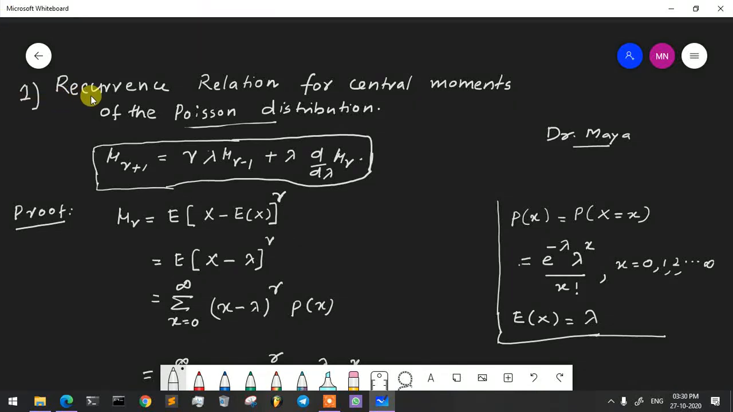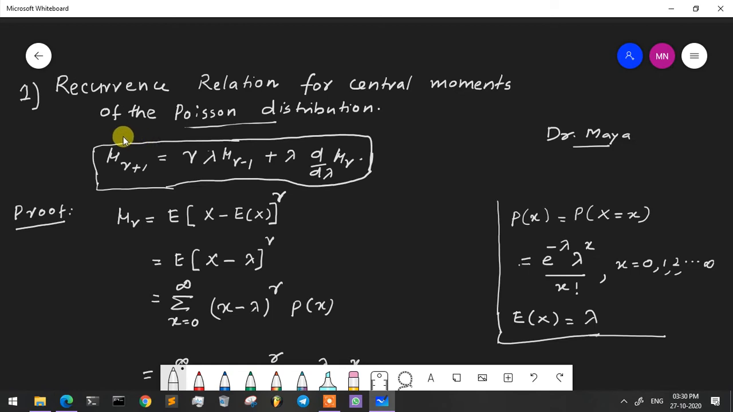Today, let us discuss the recurrence relation for central moments of the Poisson distribution. Already we studied that for a Poisson distribution, P of x is equal to e raised to minus lambda, lambda raised to x divided by x factorial, x is equal to 0, 1, 2, etc. up to infinity. And the mean of the Poisson distribution is E of x is equal to lambda. Lambda is the parameter, and also the mean of the Poisson distribution is equal to lambda.